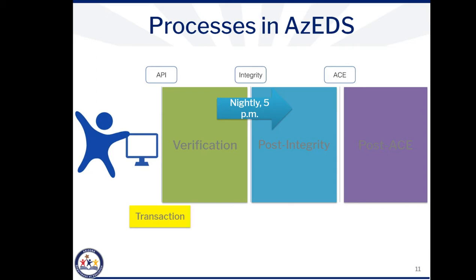Immediately after integrity has finished running, the ACE or ADM calculation engine process will run. The data that lands in the post-ACE phase will represent data that determines your state aid payment. The integrity and ACE processes are sets of rules determined by statute and internal technical requirements that are applied to your data.